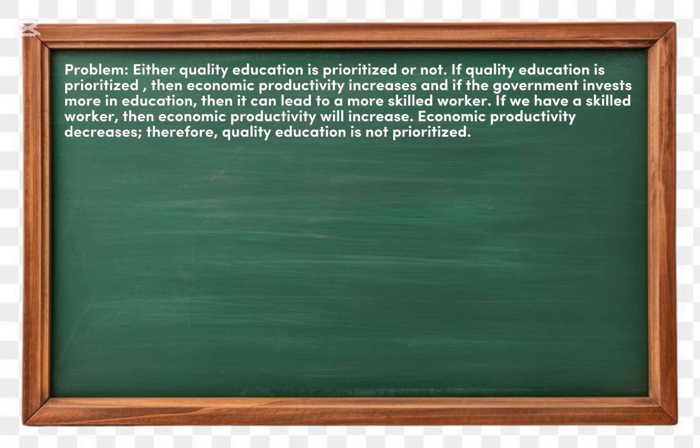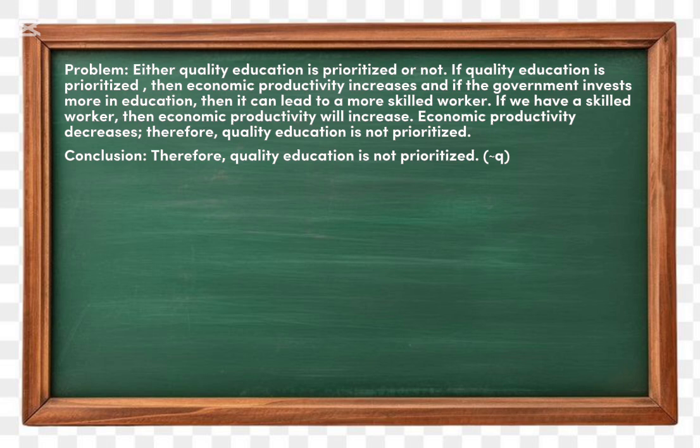And if the government invests more in education, then it can lead to more skilled workers. If we have skilled workers, then economic productivity will increase. Economic productivity does not increase, therefore, quality education is not prioritized. Our conclusion is, therefore, quality education is not prioritized.